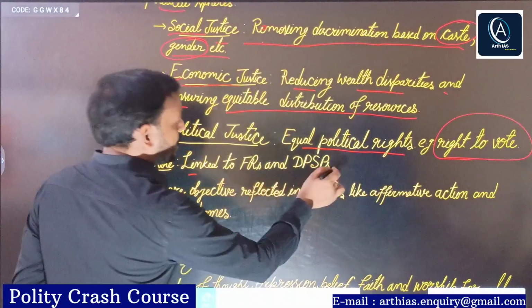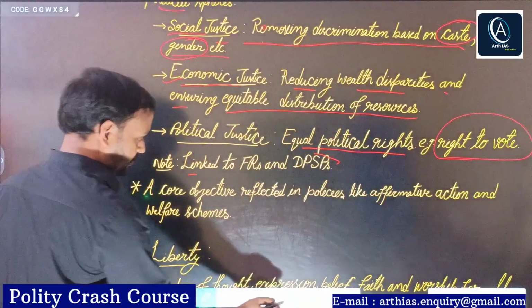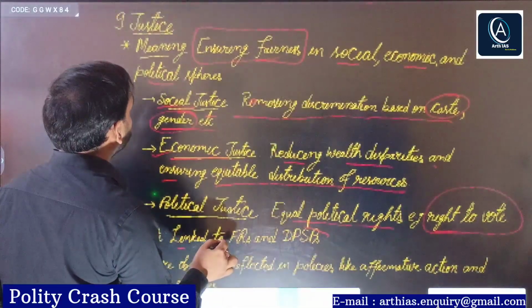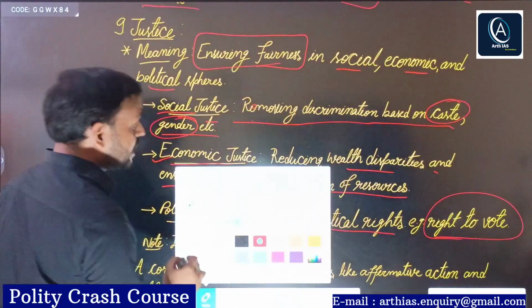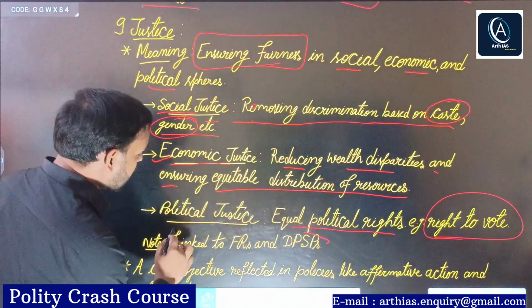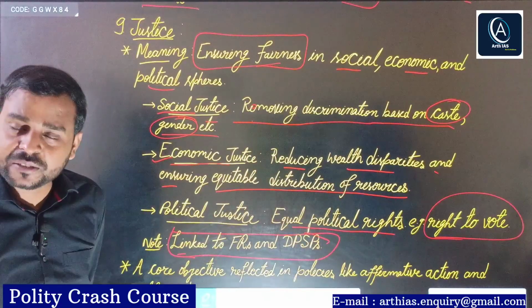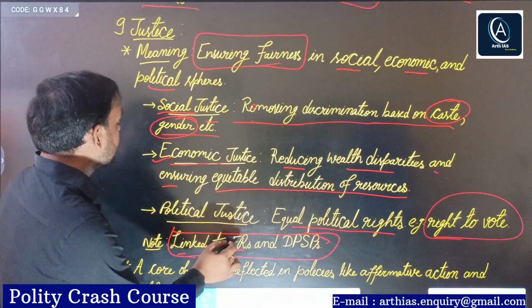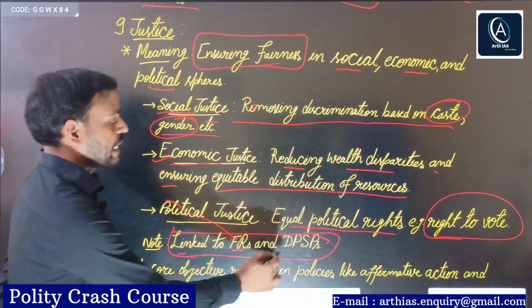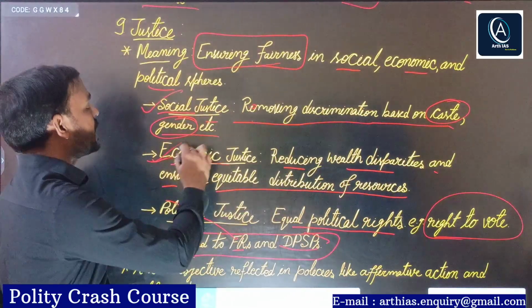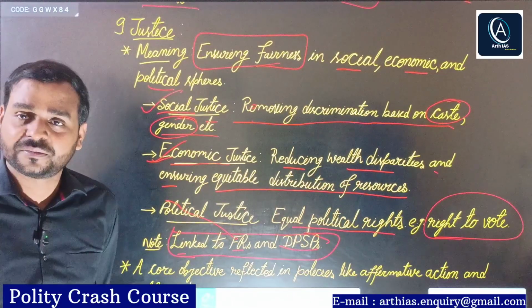Note, these three types of justice are linked to fundamental rights and directive principles of state policy. For example, fundamental rights try to ensure political justice. Directive principles of state policy try to ensure social and economic justice.